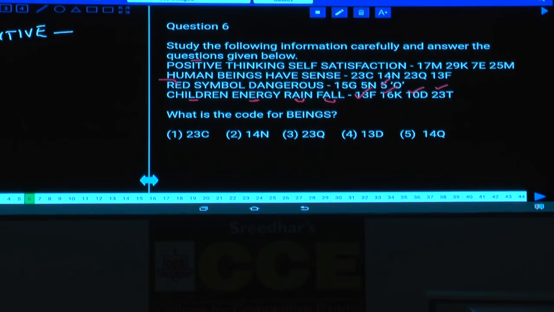What is the value here? I is 9 and T is 20, and the value of this one must be 29. And what is related to this 29 here? K. Now we need to find out how we are getting the value of this K. Tell me, how are we getting the value of K here?